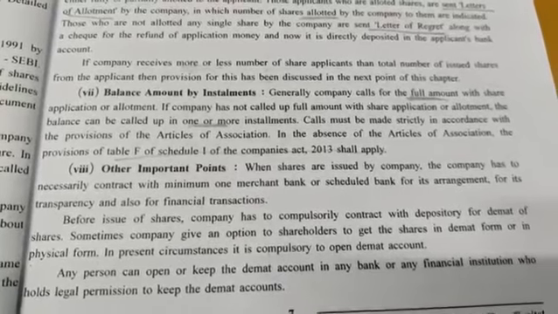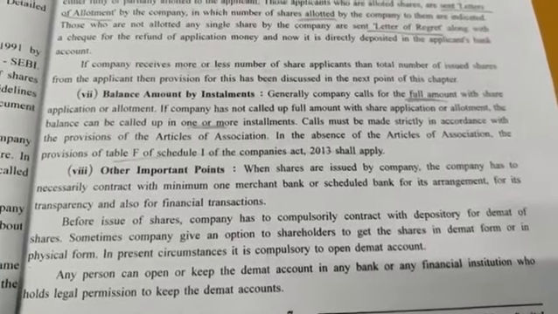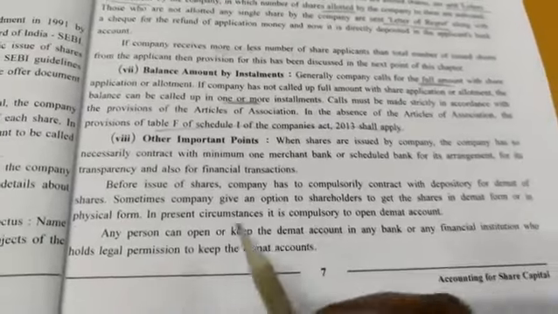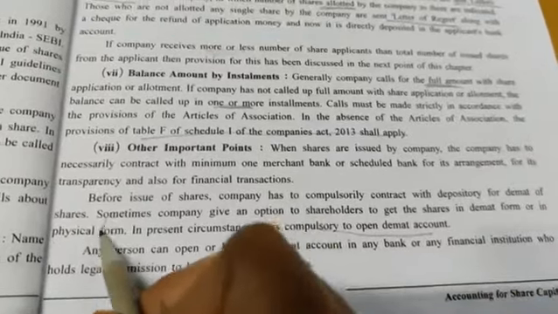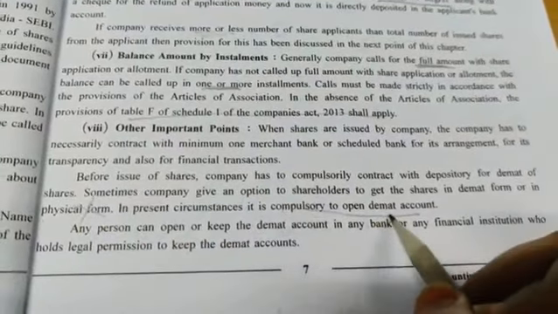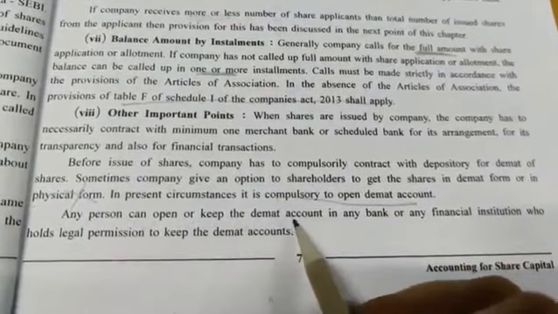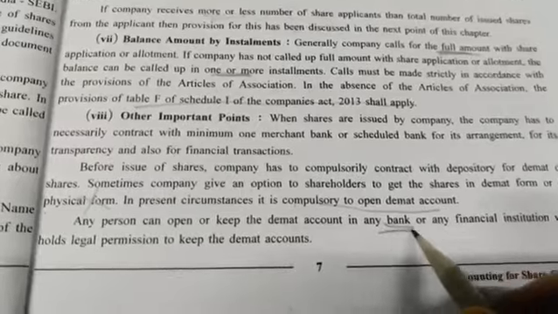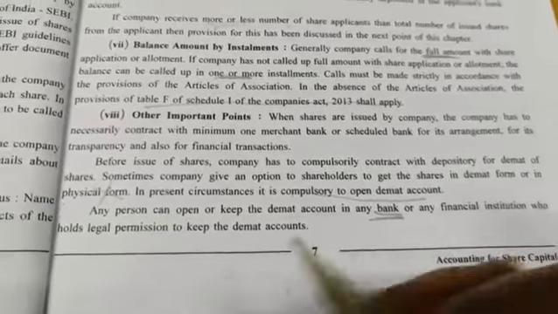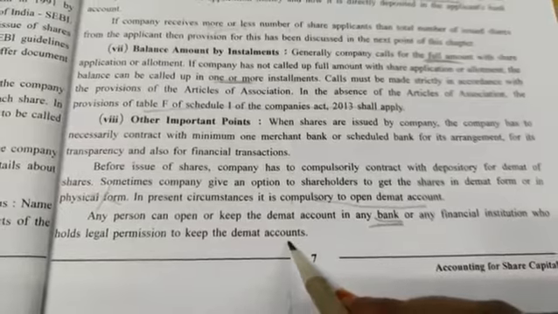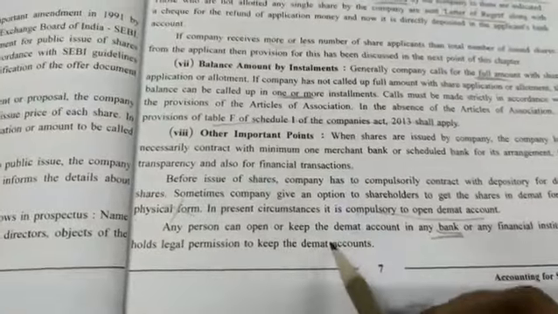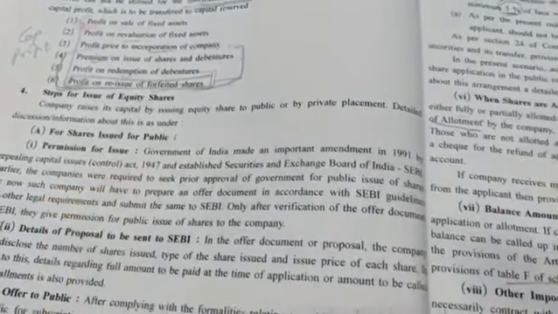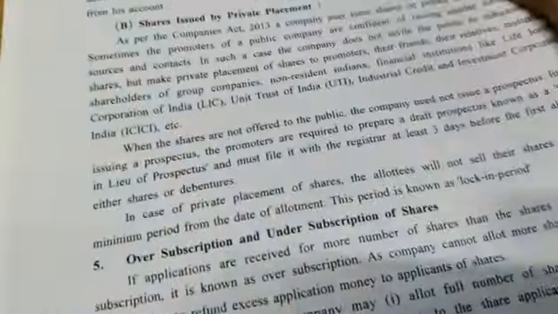Sometimes the company gives an option to the shareholder to get the shares in demat form or in physical form. In present circumstances, it is compulsory to open a demat account. Nowadays the physical form is not there. You have to compulsorily get a demat account. Any person can open or keep a demat account in any bank. Nowadays there are many private agencies and even banks that provide this facility of demat account and hold legal permission to keep demat accounts. Fine. So these steps are for issue of shares only in case of issue for the public. Clear? Next point we will see.